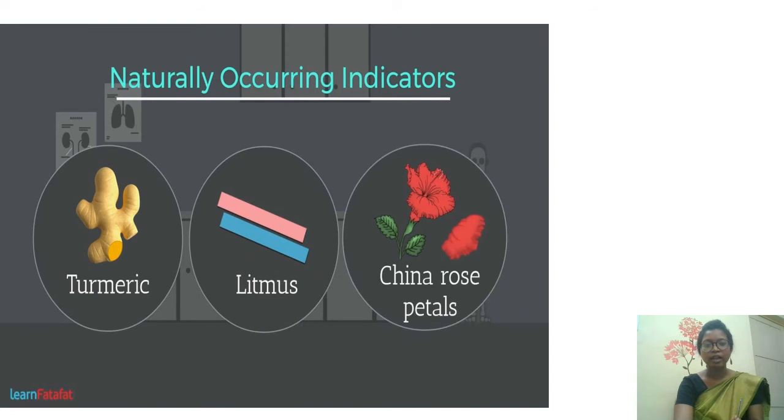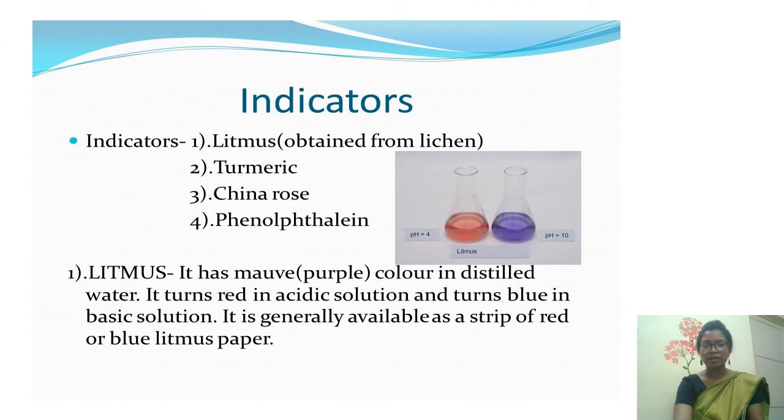Now you can see these are natural indicators: turmeric, litmus, and China rose. These are easily available. Litmus is a strip of paper. Two types of litmus papers are available in the laboratory: blue litmus paper and red litmus paper. Apart from that, turmeric and China rose are natural indicators. Litmus is obtained from lichens. One synthetic indicator is phenolphthalein. How do we pronounce it? Please repeat after me: phenolphthalein.